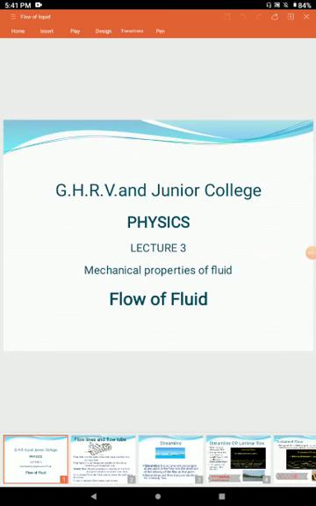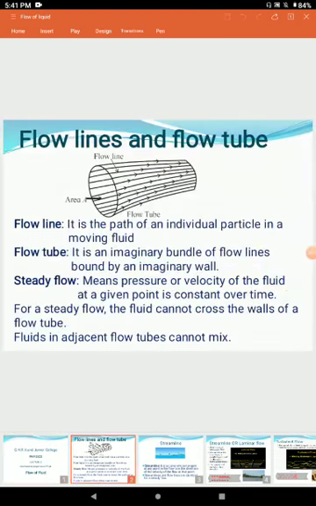Today we will see flow of fluid. First, what is flow line? We know that liquid flows in the different form of particles, and these particles move along the path, and this path is called as flow line. Flow line means the path of an individual particle in a moving fluid.